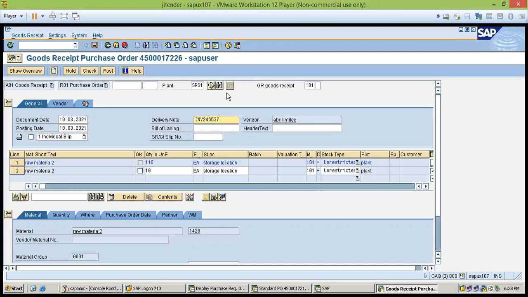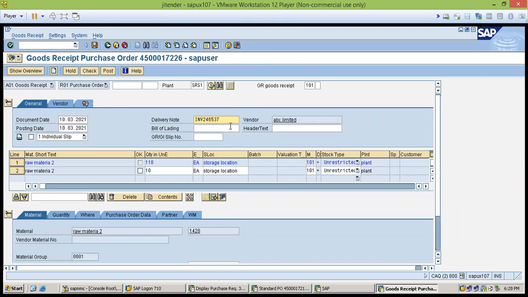Astha, are you there? Astha, are you there? Hello. Network connectivity issue.